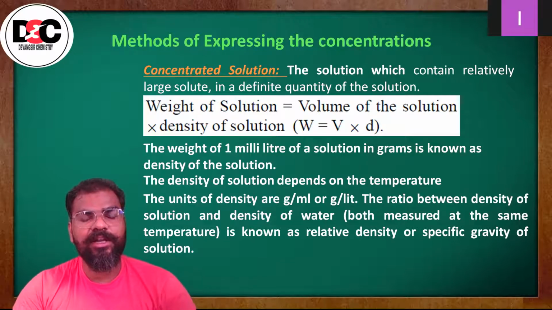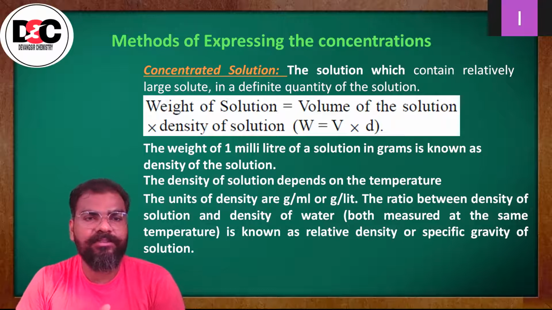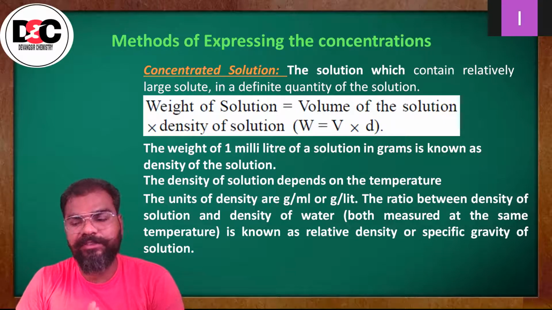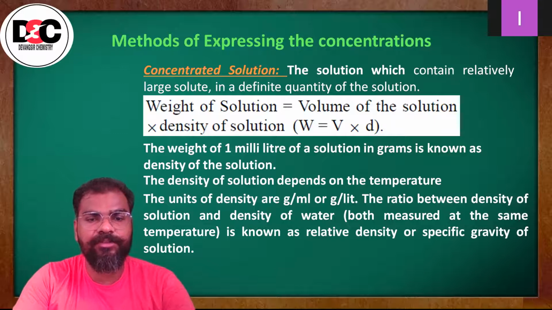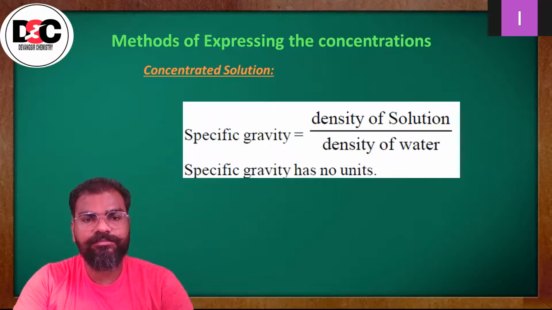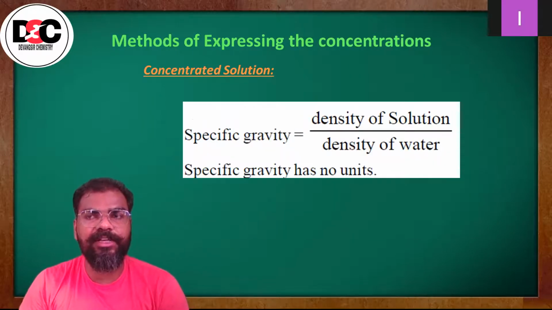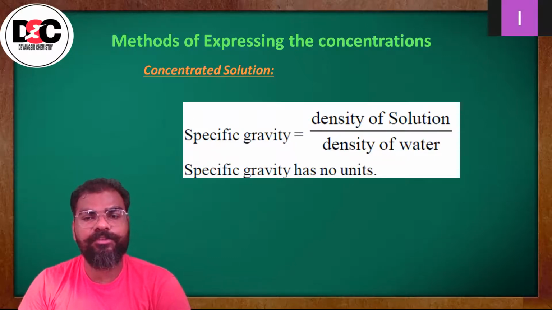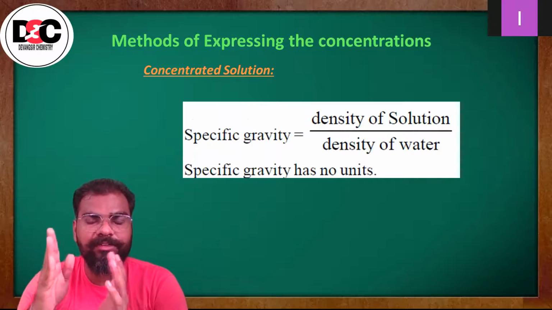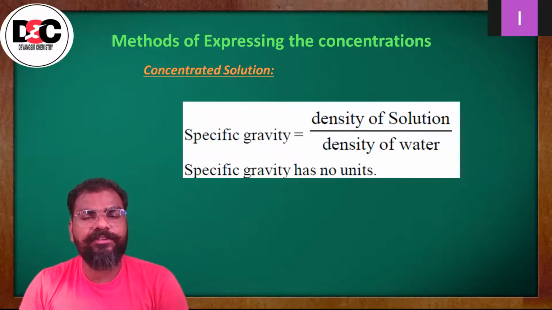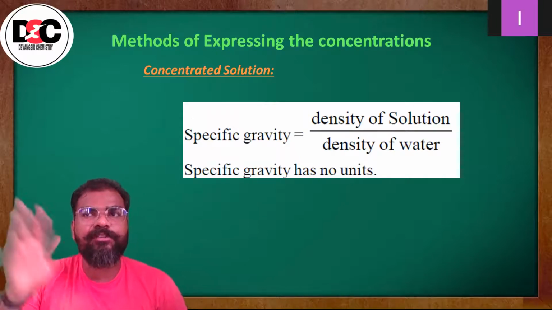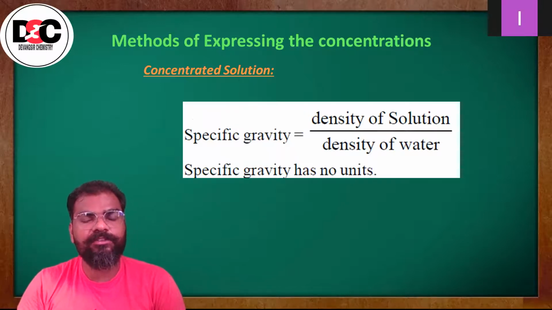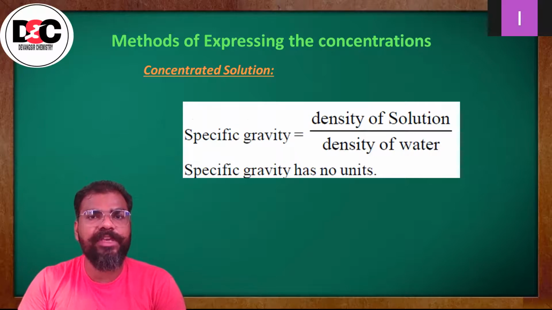Now let us take the few methods of expressing the concentrations. One by one we'll be going through it. specific gravity का formula देख लेते हैं. Density of solution upon density of water, that is considered to be the specific gravity. And specific gravity has no units, because in the numerator also density is there and in the denominator also density is there. So density के unit जो है वो एक दूसरे के साथ cancel out हो जाएंगे. So specific gravity will not possess any unit.